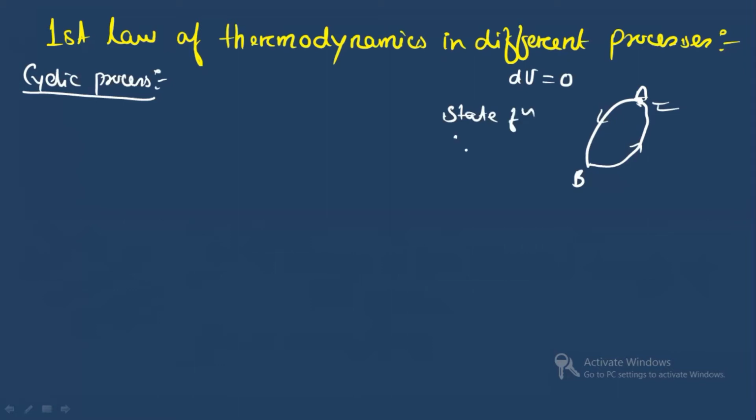State function, it is path independent. All right, so in a cyclic process, what happens? The internal energy is equal to 0.